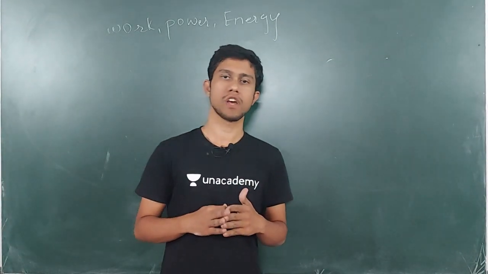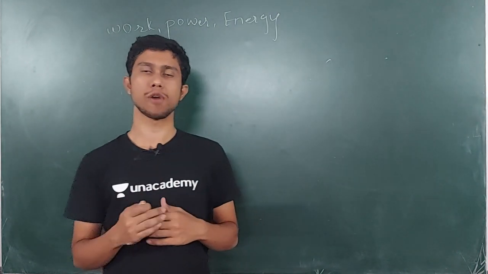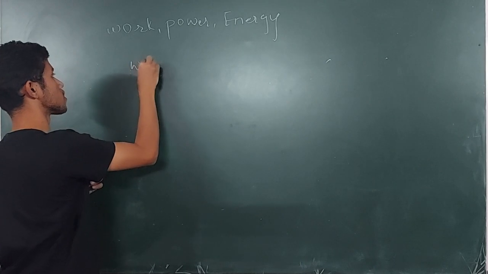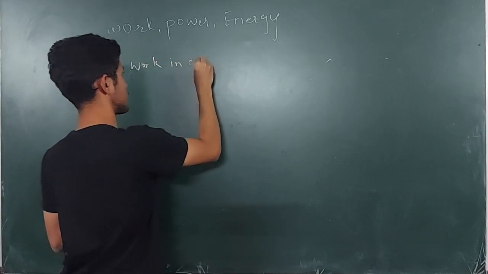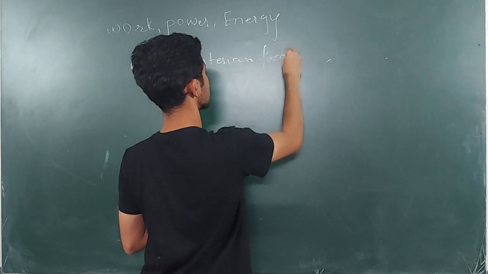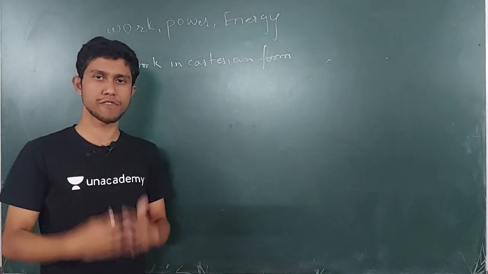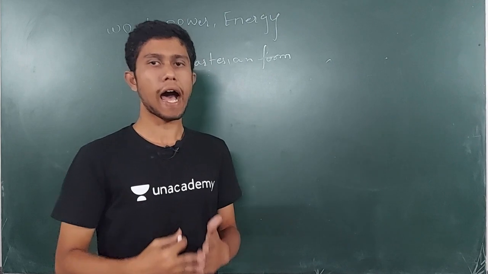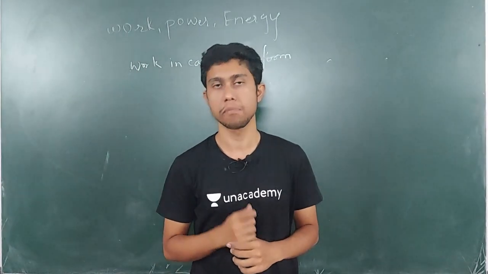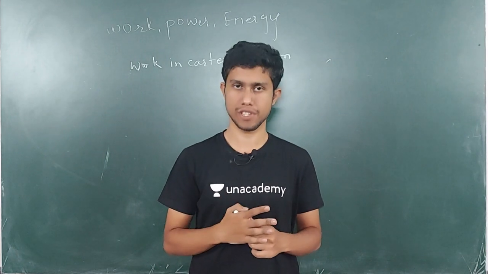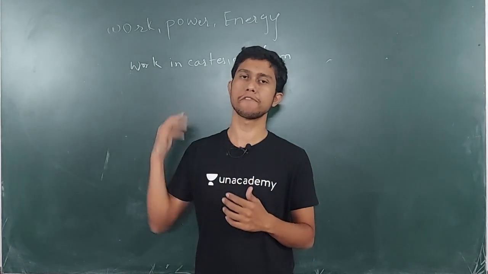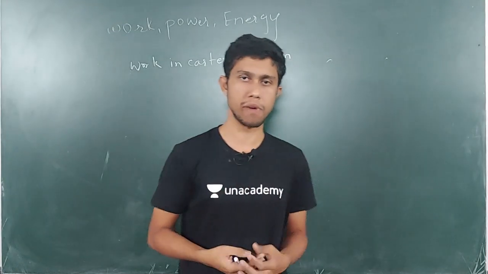Now we will see what is the work done in the form of Cartesian. So work in the Cartesian form. Suppose the particle now not only moves in the x and y direction, but it also moves in the z direction. So what will be the total force? We'll find it out with the help of the Cartesian form, which is very simple.